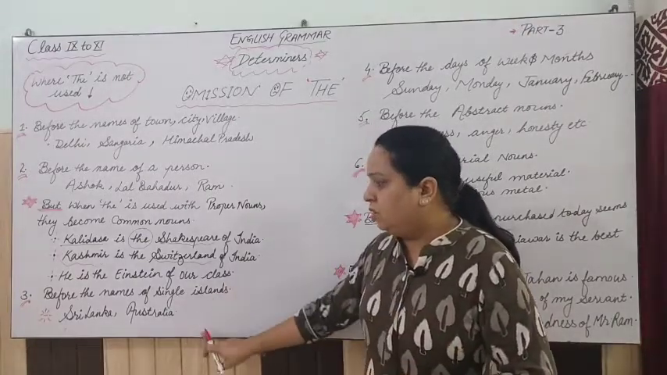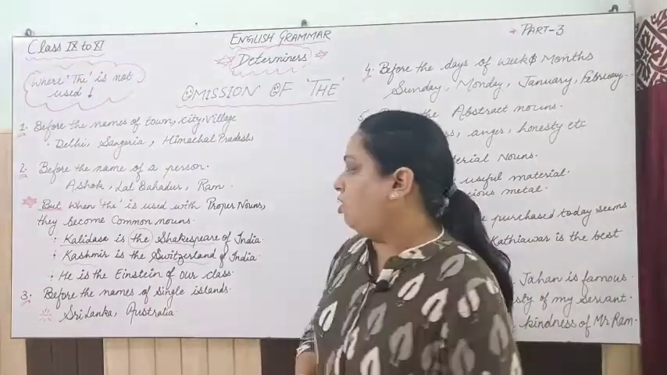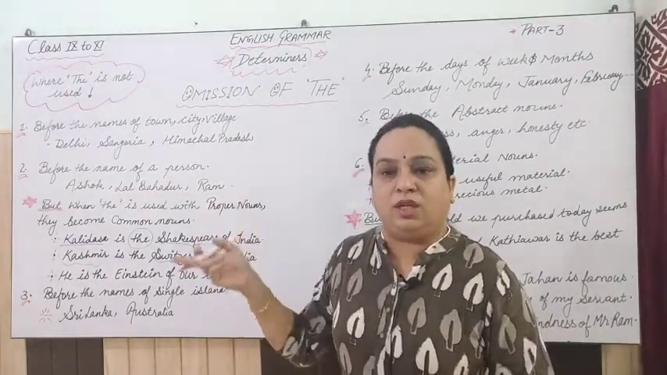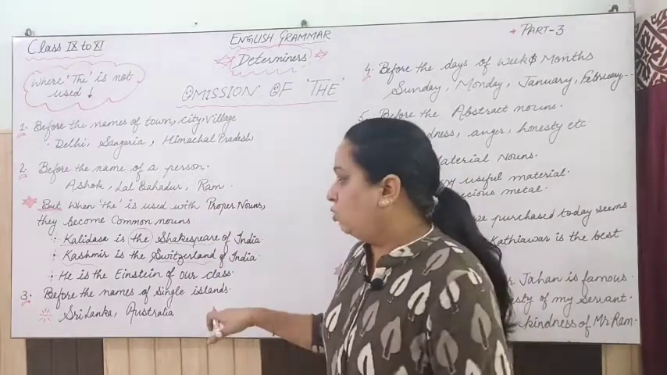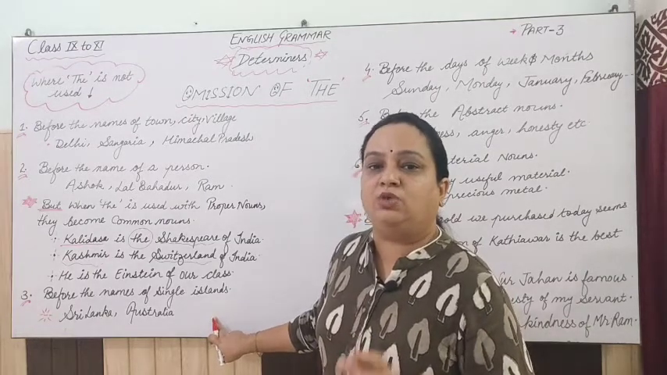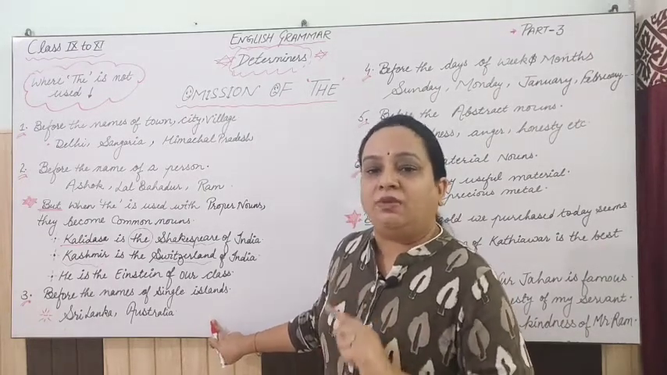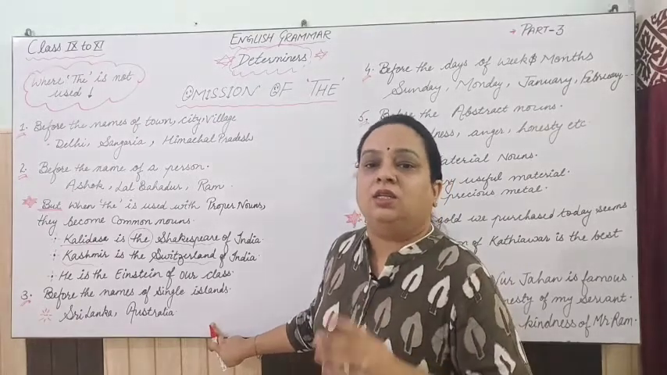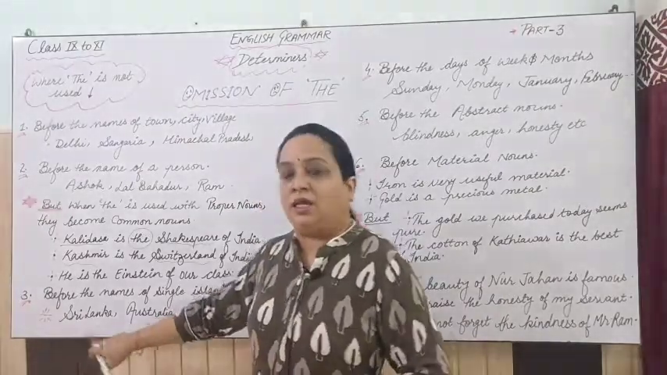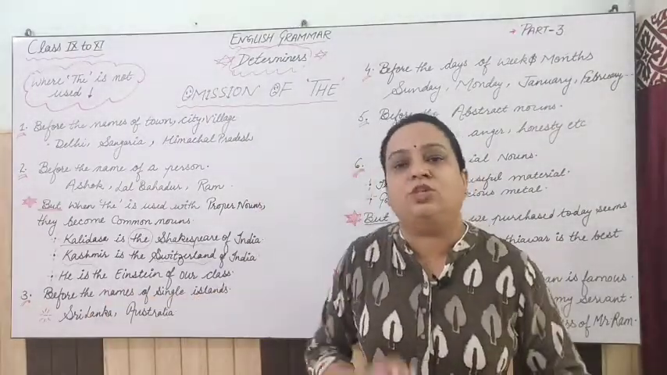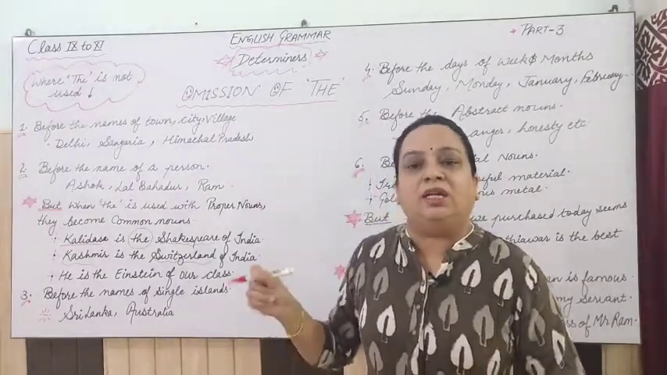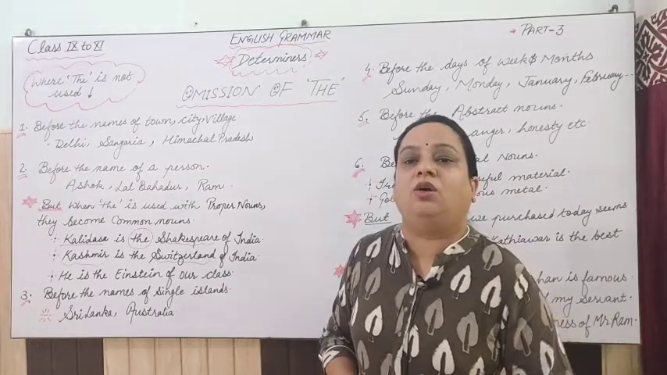Next, rule number 3 says before the names of a single island. This we have done there also, where we did use of the. We can use the with the names of islands that are in groups. But if the name of the island is singular, we will not use the. Like Sri Lanka is an island, and we say Sri Lanka only, not the Sri Lanka. Australia, it is only Australia, it is not the Australia, right?